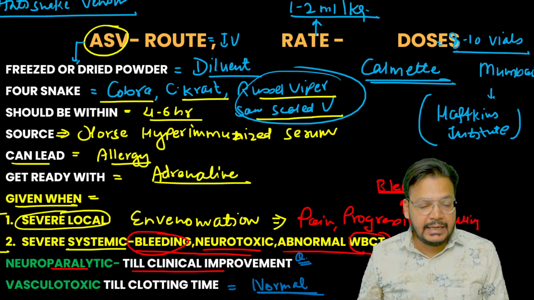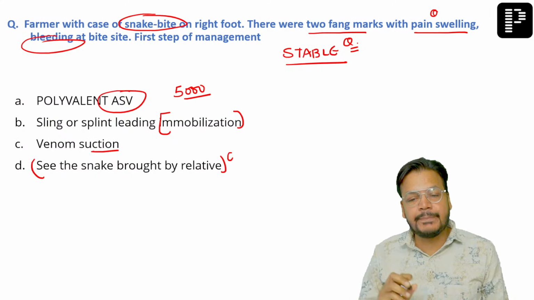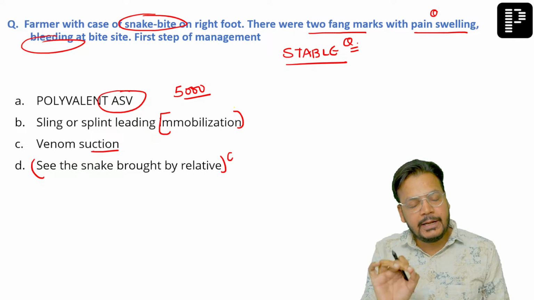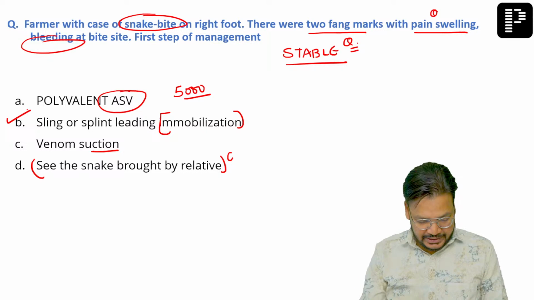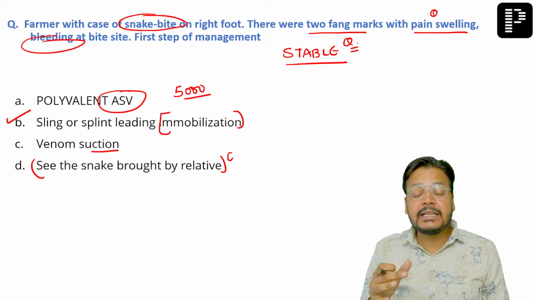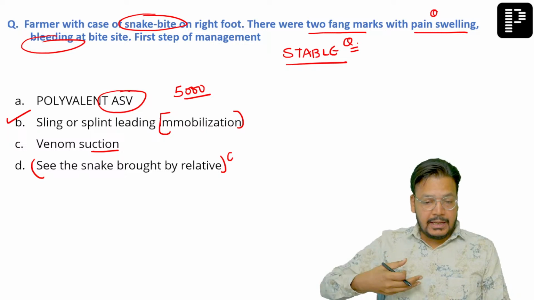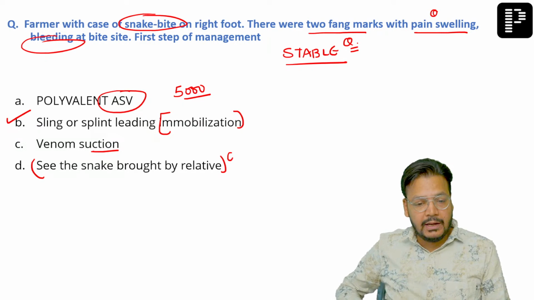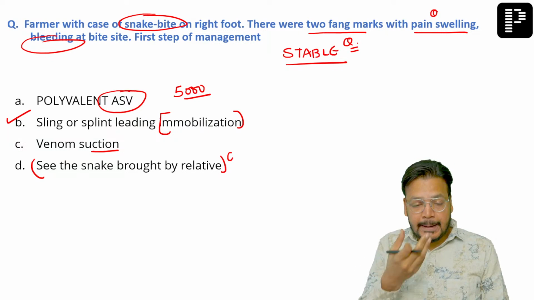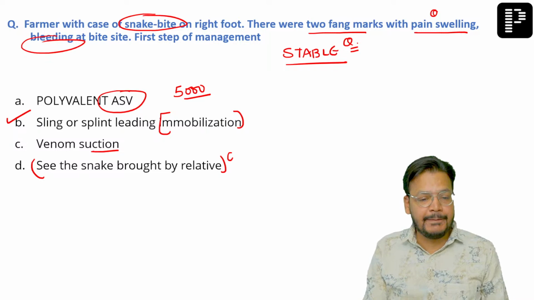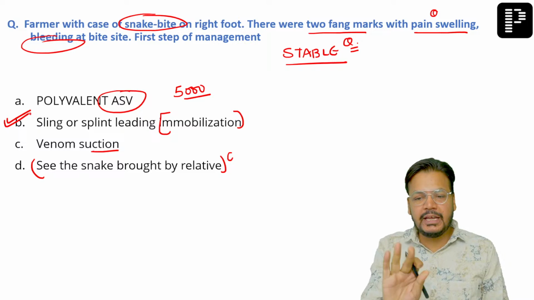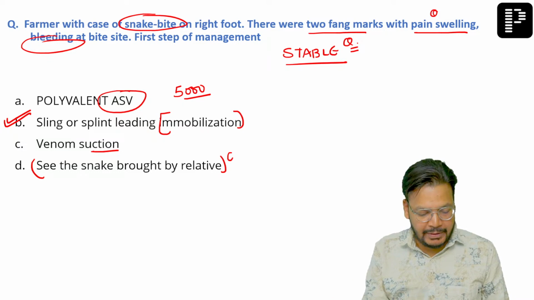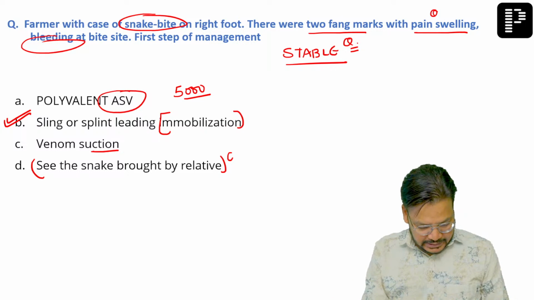As you can see, it is the local site you have. As you can see in the picture, you have bleeding and pain at the site of bite. So here the best answer will be immobilization. है ना? But अगर ऐसा दिया होगा, if systemic symptoms are there, like there is bleeding in your body, profuse bleeding, epistaxis, if these kind of symptoms are given, then you can go for anti-snake venom as the first line of management. But according to me, if these findings are given, the answer will be immobilization. Is it clear, beta? Is it clear?